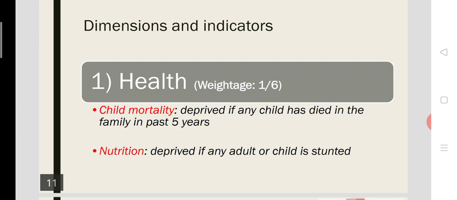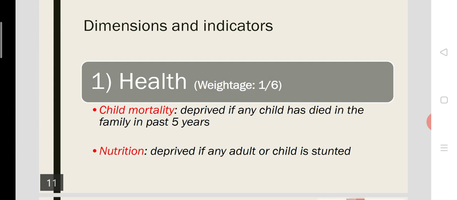So we measure the poverty of the nation through the multi-dimensional poverty index by measuring the poverty status of the households in the nation. The household or family will be considered deprived if any child has died in the family in the past 5 years. If that has happened, the family is considered deprived or under poverty status, and its weightage is 1 by 6.